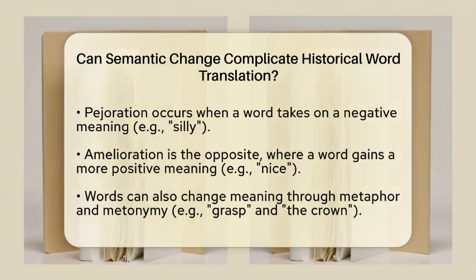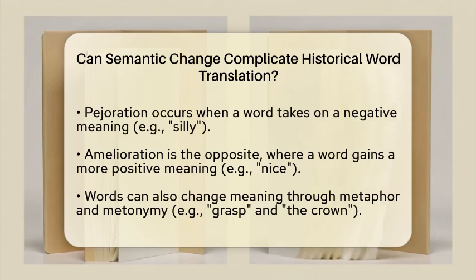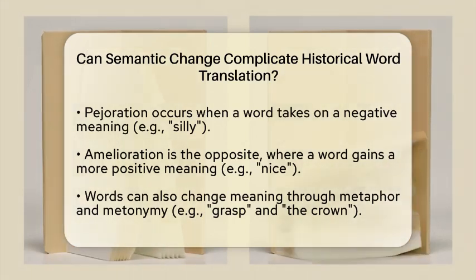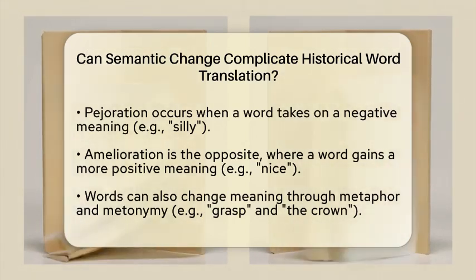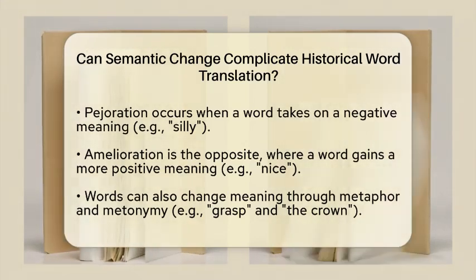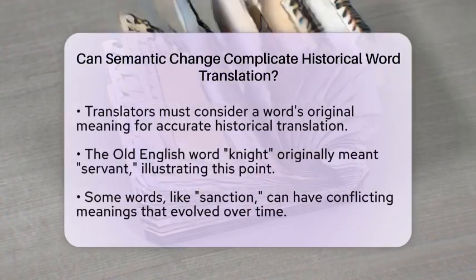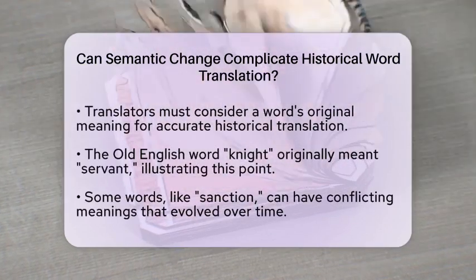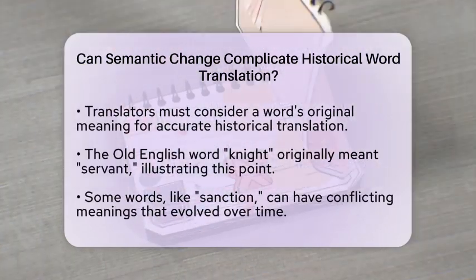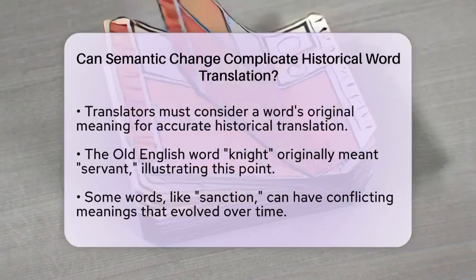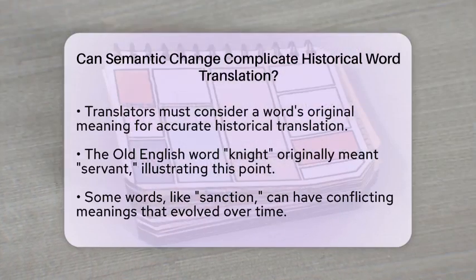Words can also change through metaphor and metonymy. For example, grasp can mean both to physically hold something and to understand it. Similarly, the crown can refer to monarchy rather than just a physical object. When translating historical texts, a translator must consider the original meaning of a word rather than its modern sense.